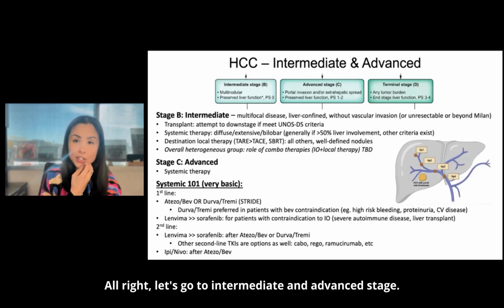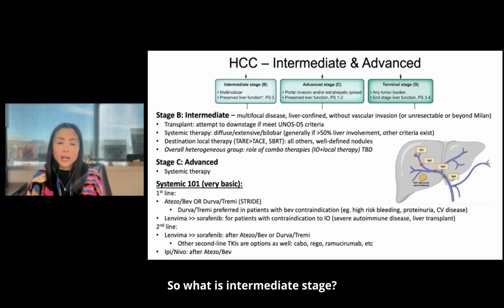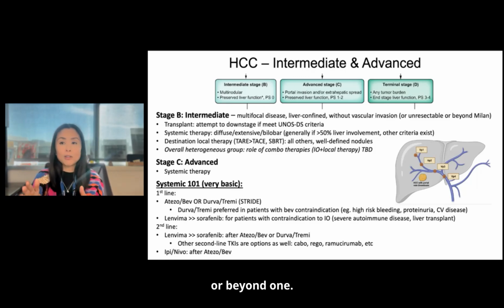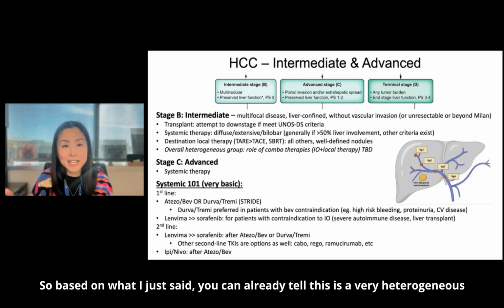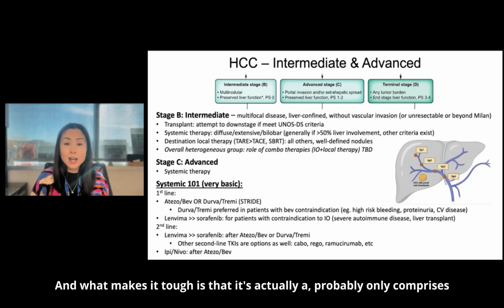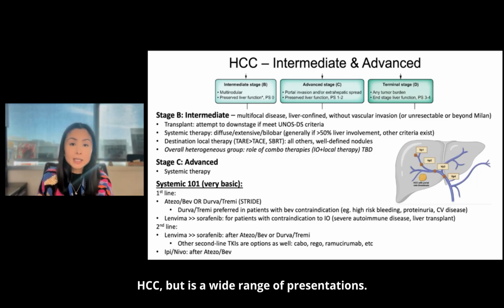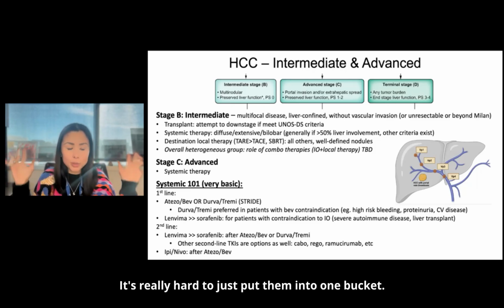All right, let's go to intermediate and advanced stage. So what is intermediate stage? Multifocal disease, liver confined, no vascular invasion, or unresectable or beyond Milan. So based on what I just said, you can already tell this is a very heterogeneous group. And what makes it tough is that it probably only comprises 10 to 20% of all HCC, but is a wide range of presentations. So it's really hard to just put them into one bucket.